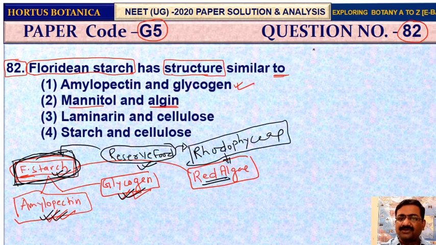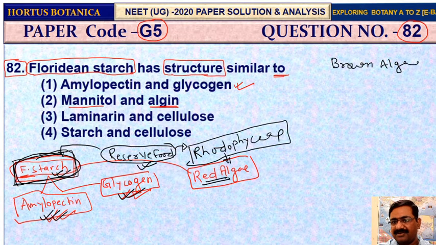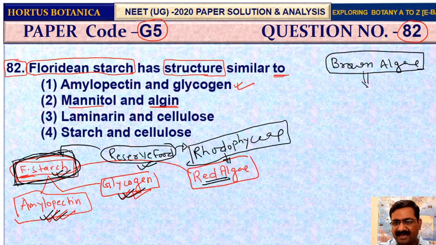But whenever you talk about the brown algae, just recall, there we have also the reserve food, Mala. I used to tell Mala, right now Mala. Remember, Mala is found in brown algae.